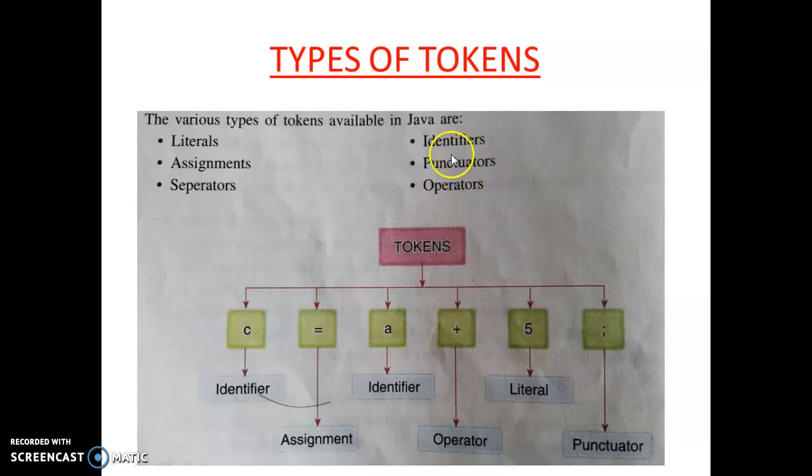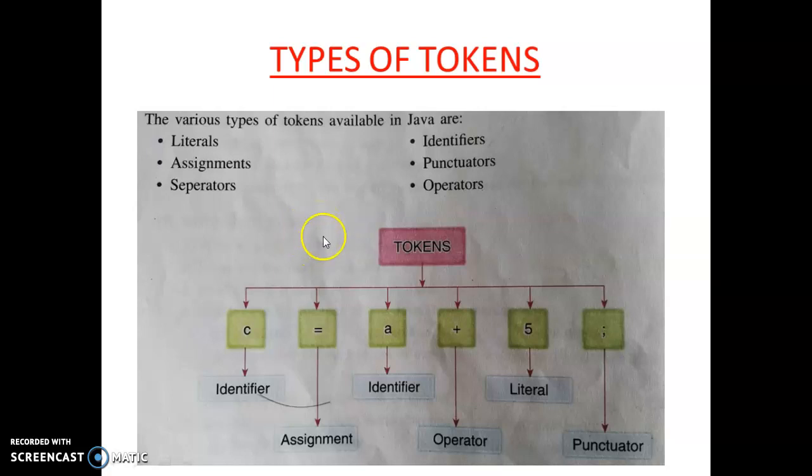Then the next one is punctuators. Punctuators means, you know, comma, semicolon, colon, full stop. These are the punctuators. But in Java, we don't use each and every type of punctuator. In later slides, I will discuss punctuators. Then separators. Separators are those by which we can separate two values or two statements.